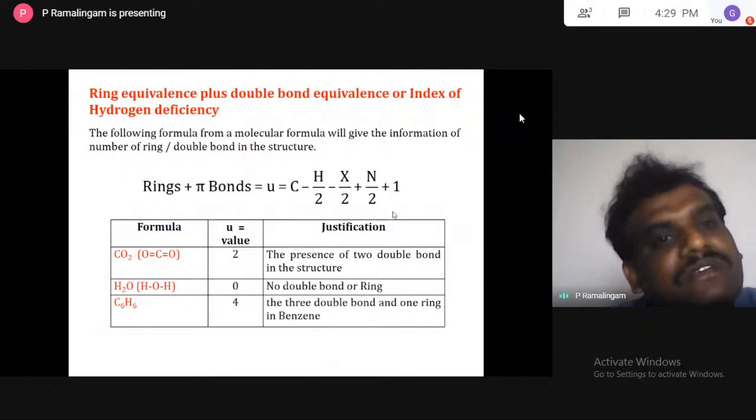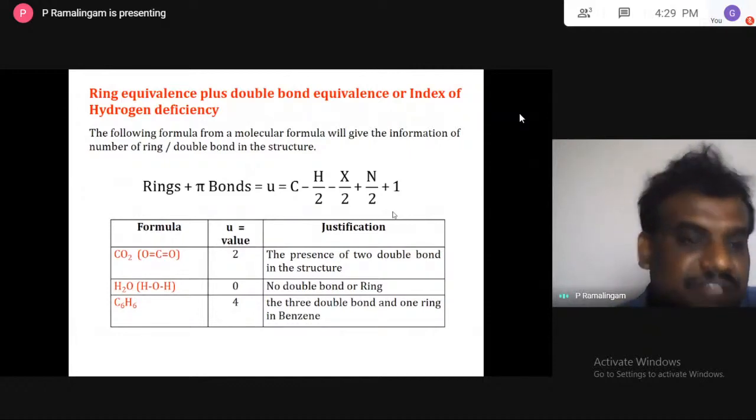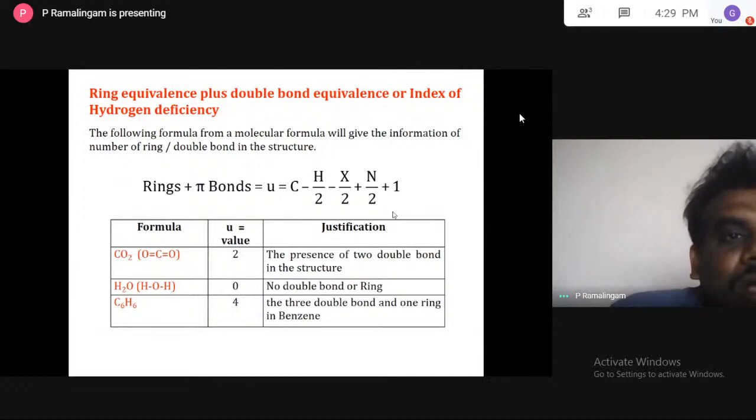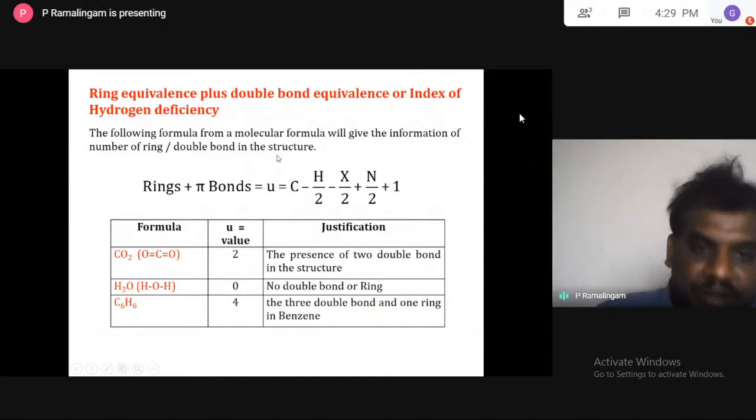Next rule is ring equivalence plus double bond equivalence, or index of hydrogen deficiency. This formula is used to predict the number of rings or the number of double bonds from the molecular formula. So the number of rings plus pi bonds, U, is equal to C minus H by 2 minus X by 2 plus N by 2 plus 1.